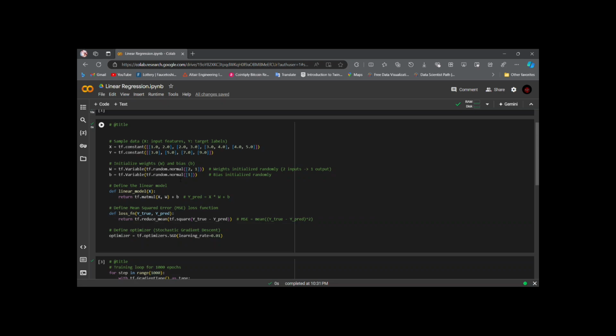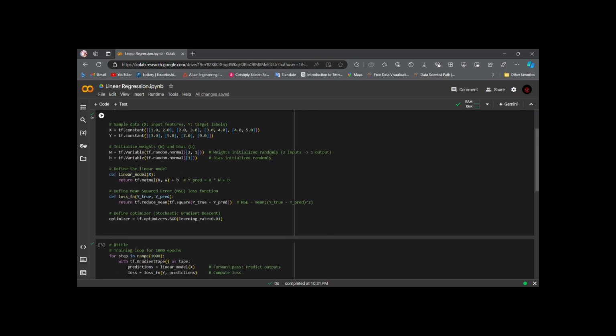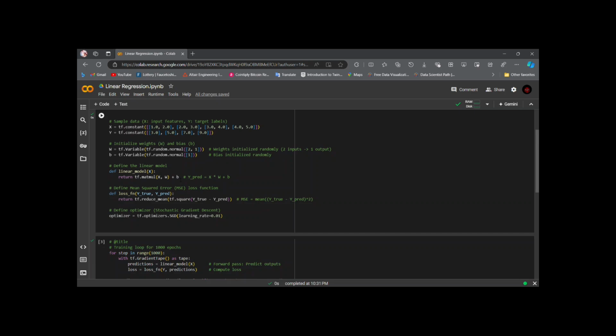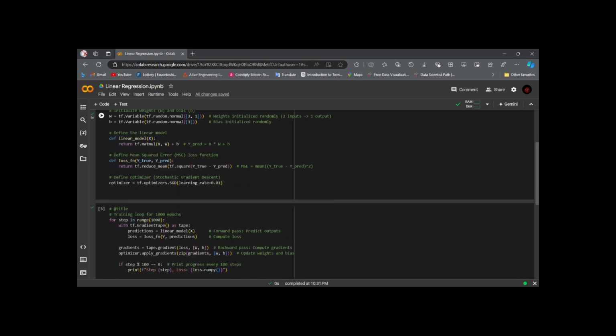Here y we need to predict, so it can be called the target variable, whereas x is our input features. And we are taking normal random values for the weights and biases. And finally, we are defining our model, which will return the multiplication of x and weights plus bias.